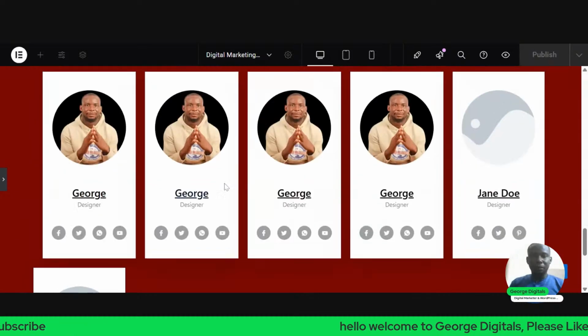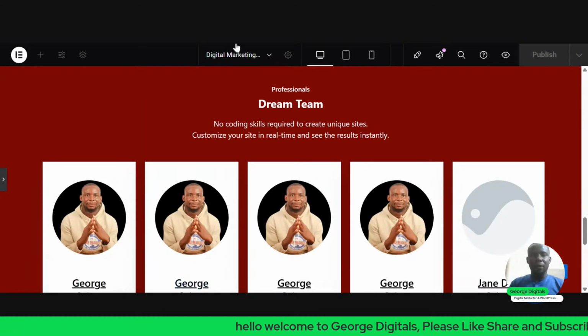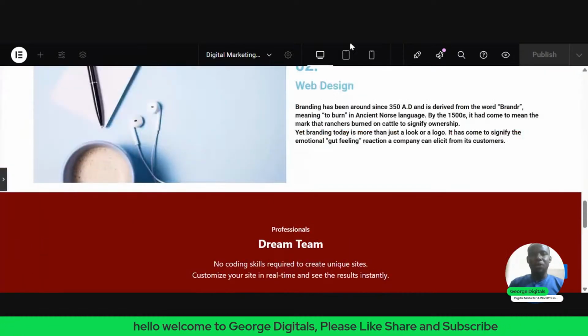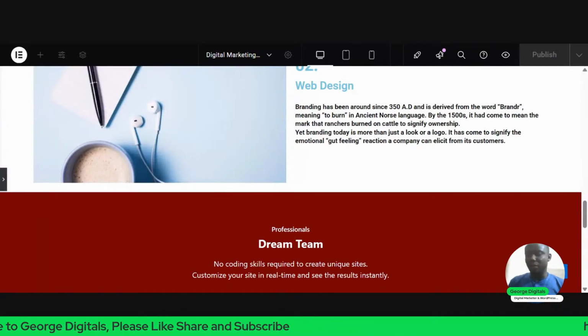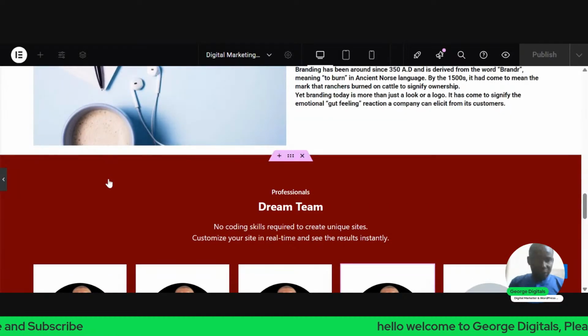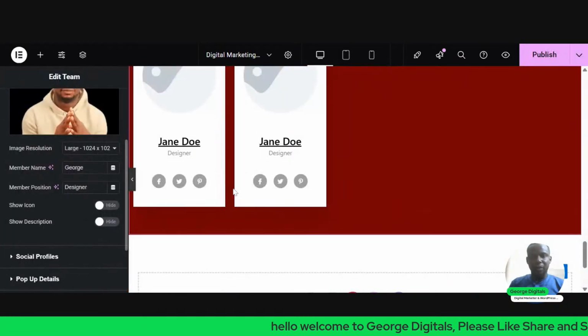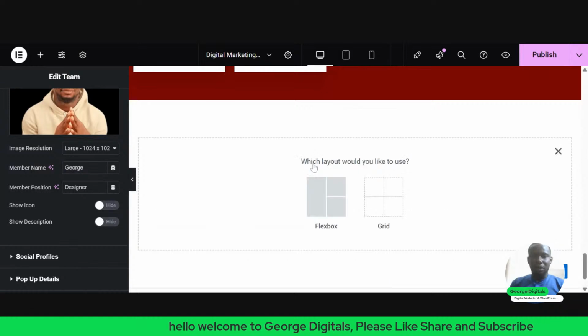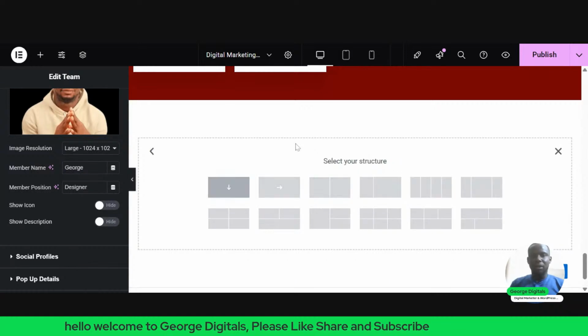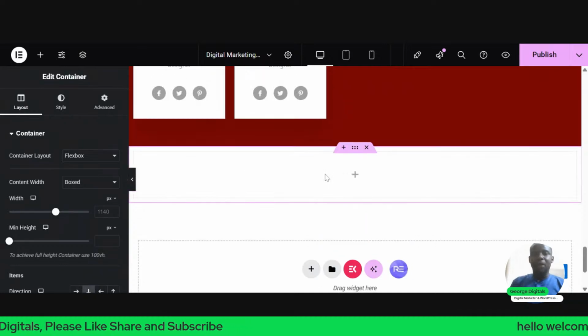So I want to add another section before I go into the other themes. So how do I do that? Very simple. Just open this panel again. Scroll down. Click on this plus. Click on select. So we can click on this first one. Then we'll continue adding what we want to add.